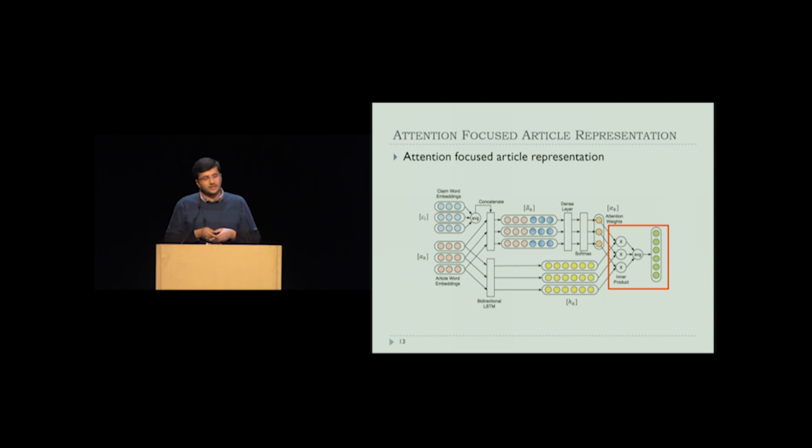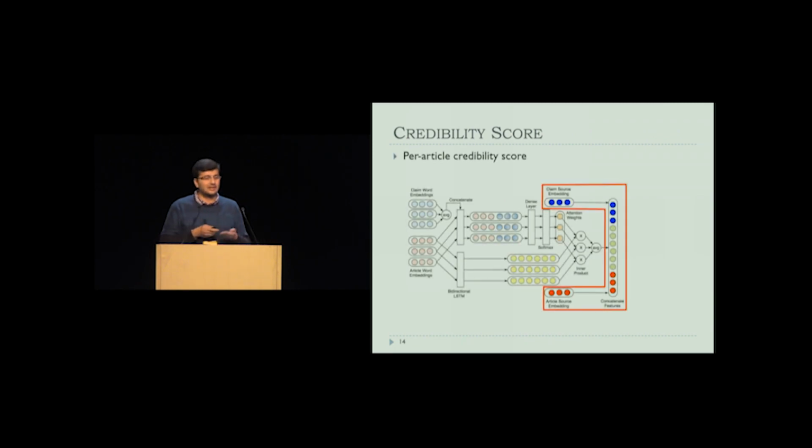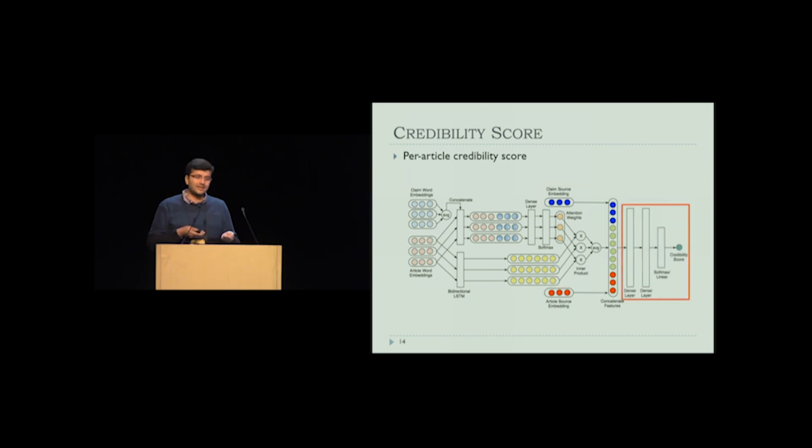Now, to get the credibility score, first we append this article representation with the claim and the evidence source embeddings, and then we pass them through two nonlinear dense layers, and then through a softmax or a linear layer, depending on the end task which we are trying to achieve, to get the overall credibility score of the claim. So this is the overall system network which we use for our approach.